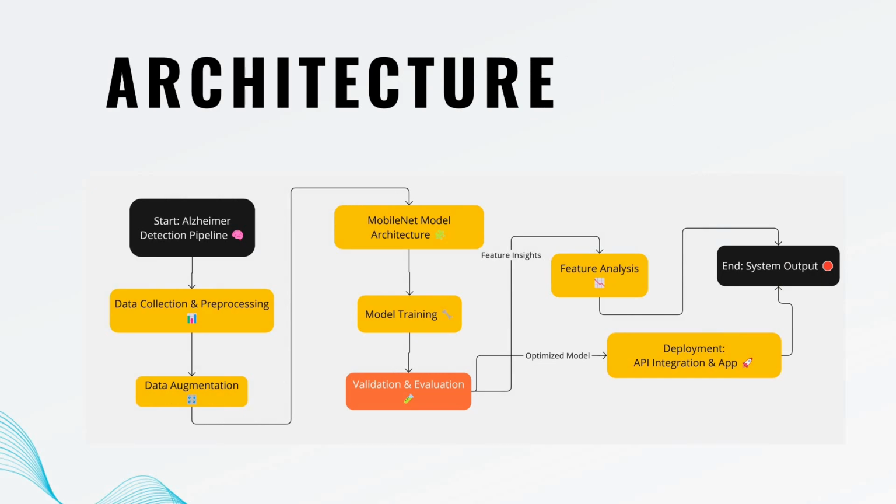To explain the architecture, I can move with the Alzheimer disease detection pipeline. First step, you have to collect various data. Then you should do pre-processing. What is the meaning of pre-processing? You have to convert the images into a common structure, that means common height and width. All the images should have the same height and width. Then moving to data augmentation: if you don't have enough images to train, you have to do data augmentation.